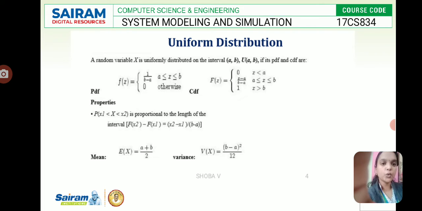There are two properties. The probability is proportional to the length of the interval: F of x2 minus F of x1 is equal to x2 minus x1 divided by b minus a. So these are the properties, and we have two more things, the mean and variance. Mean E of x is equal to a plus b by 2, and variance V of x is equal to b minus a the whole square divided by 12. So this is the mean and variance for the uniform distribution.